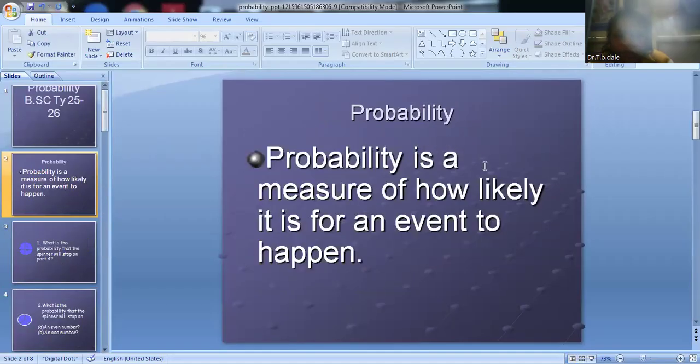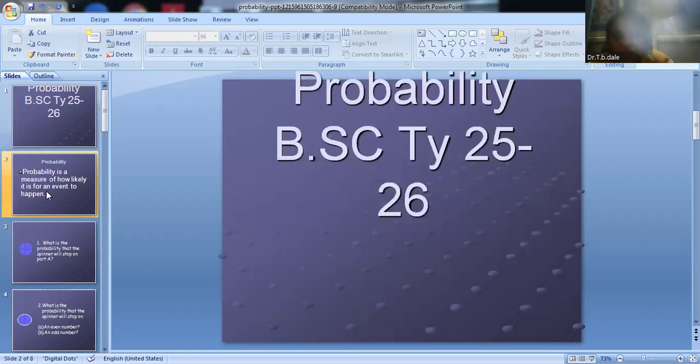Everyone, the reminder: the definition of probability is the measure of how likely it is for an event to happen. This content is really useful for the B.Sc third year mathematical statistics subject.